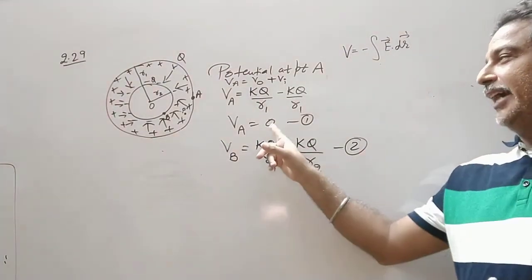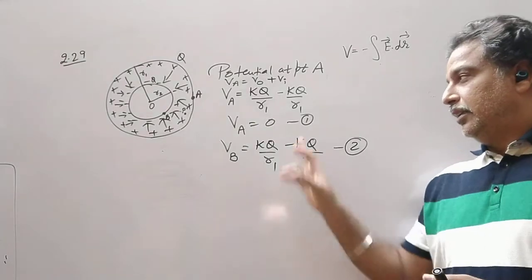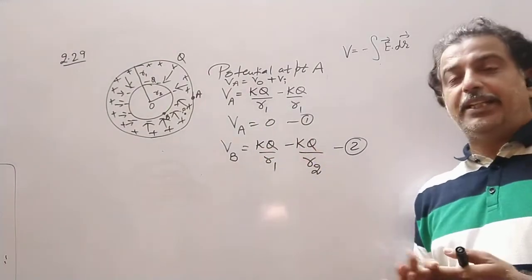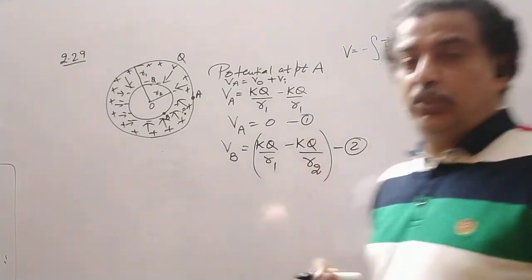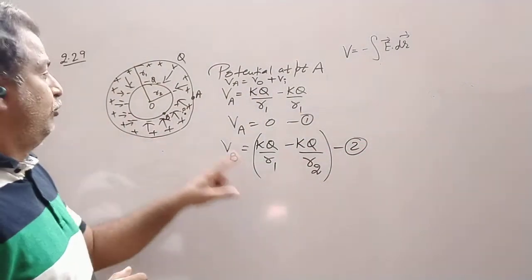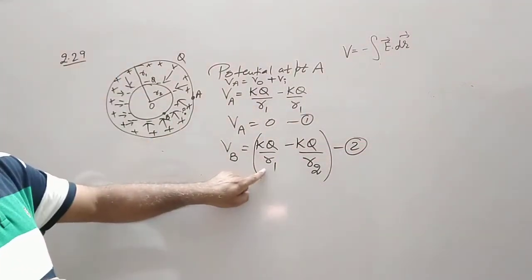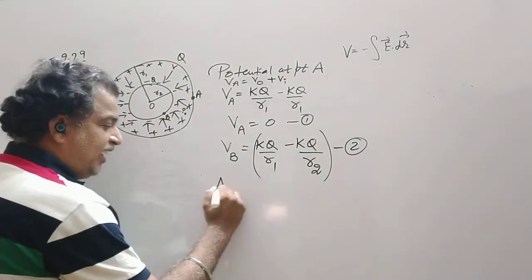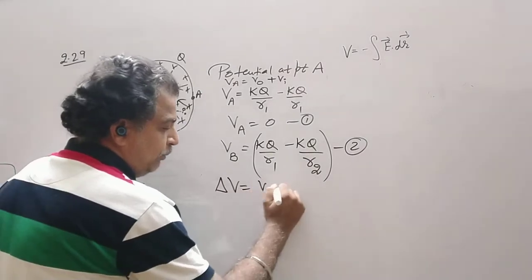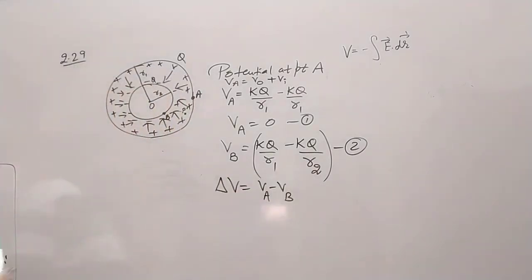So potential at A is 0 and potential at B is this value. Clearly, I will find out the potential difference. So if you substitute the value, R1 is greater than R2, so this is low potential. So delta V is equal to VA minus VB. That is a potential difference.